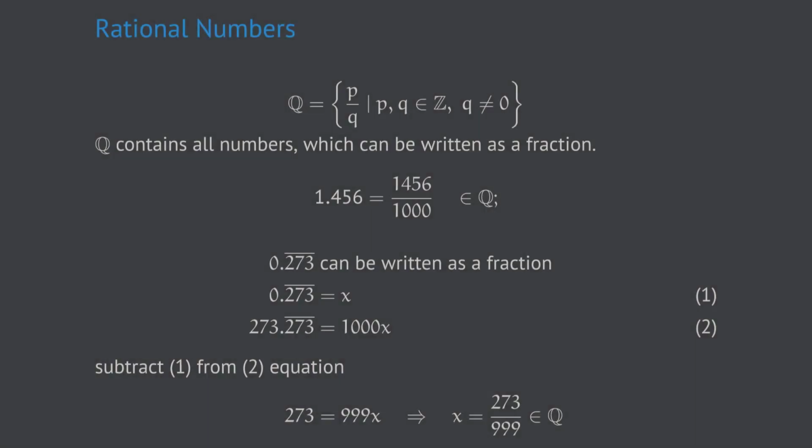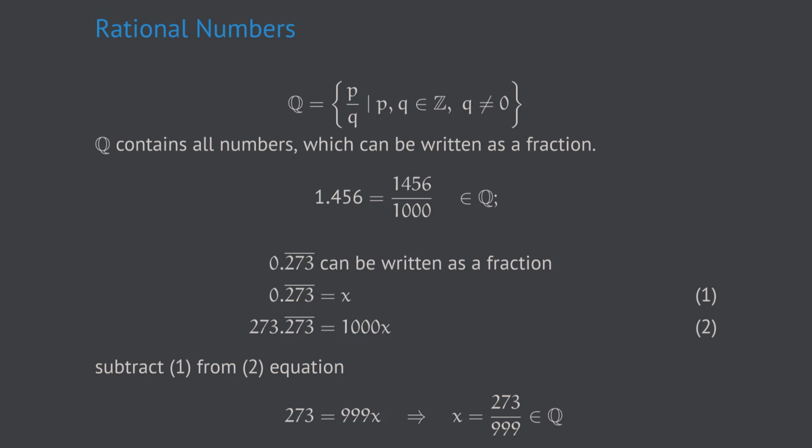So the extension we need to do to the integer numbers is to add all fractional numbers. Fractional numbers are numbers of the structure p over q, where p and q themselves are integer numbers, and where we have the restriction that the denominator of that fraction, that means q, must not be equal to 0. This number system is called the rational numbers and is denoted by a capital Q, and again note the double strikes.